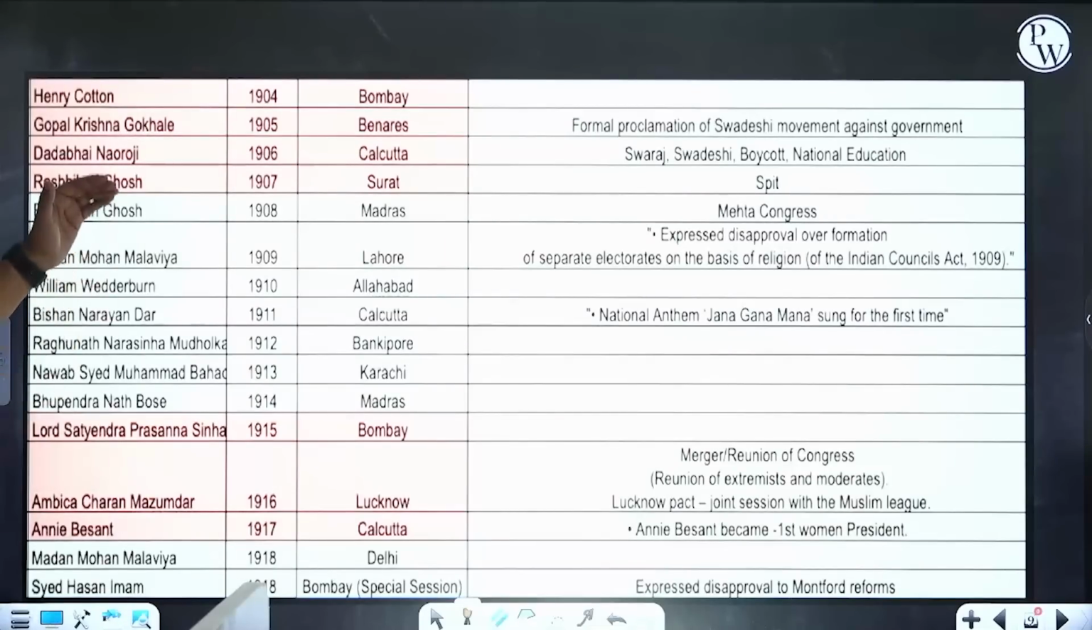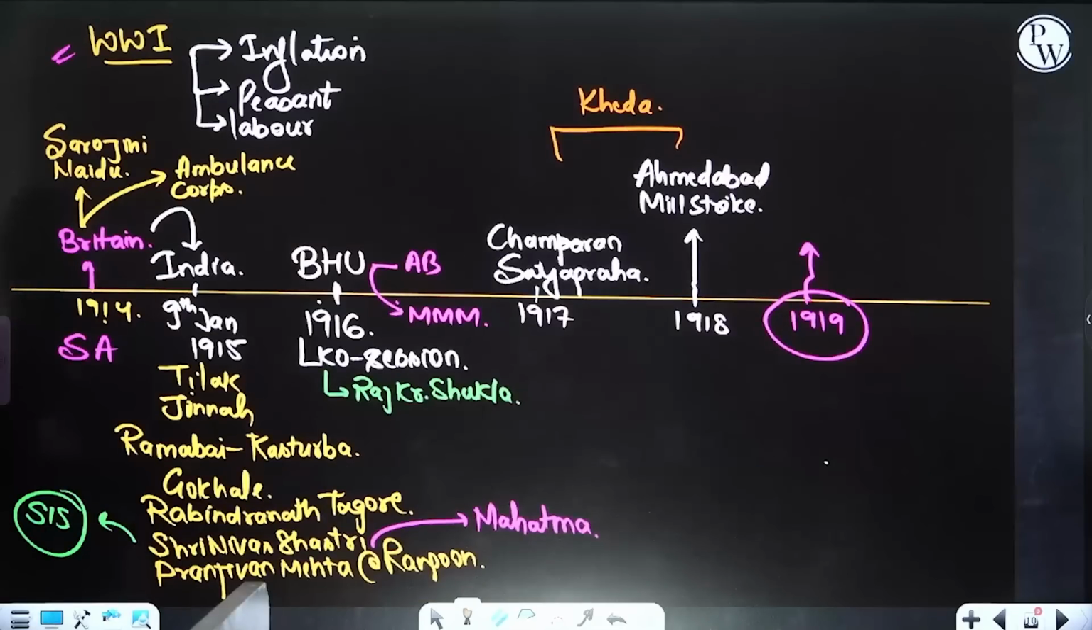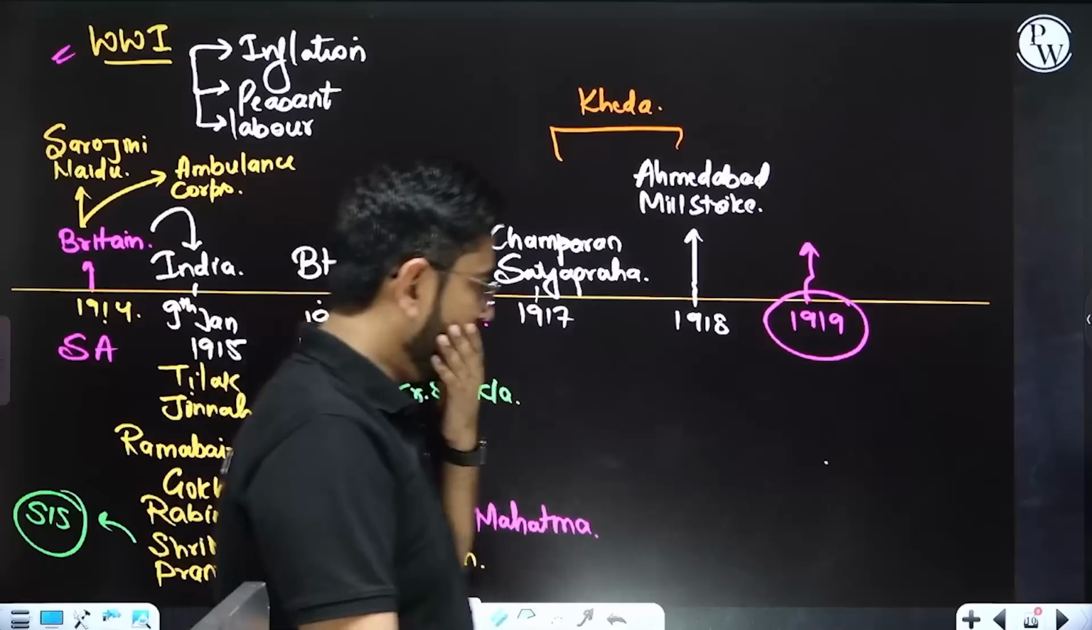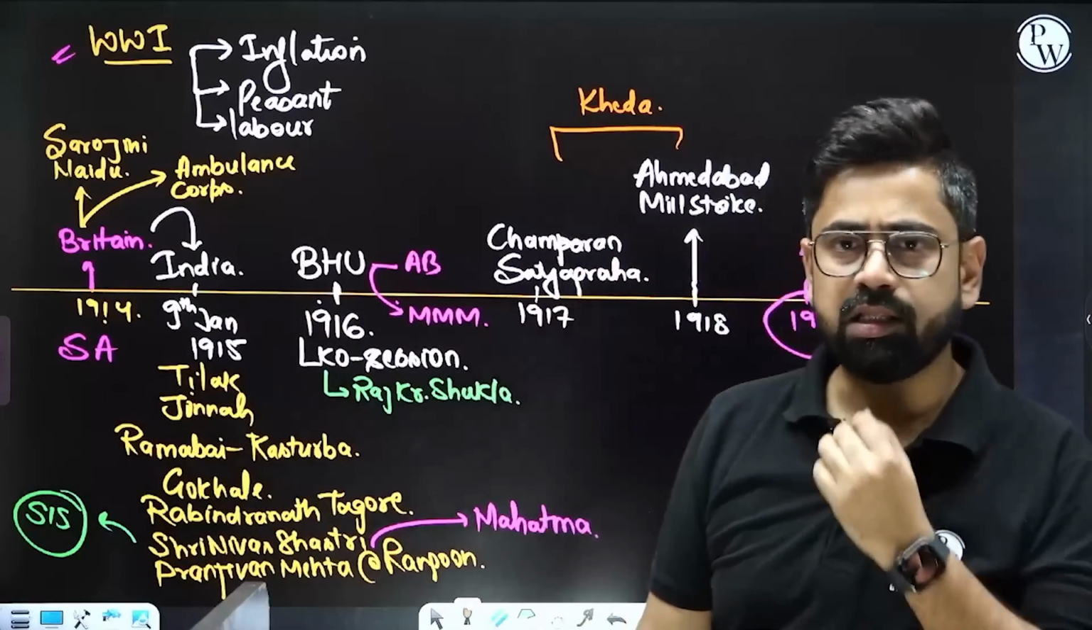There are a few sessions which are very important. We have seen these sessions: 1904 Henry Cotton, 1905 Gopal Krishna Gokhale, 1906 Dadabhai Naoroji, 1907 Rash Behari Ghosh. Right, so the main ones we have already discussed. Now again, from here onwards, a new leader is required, and Gandhiji comes into the picture.